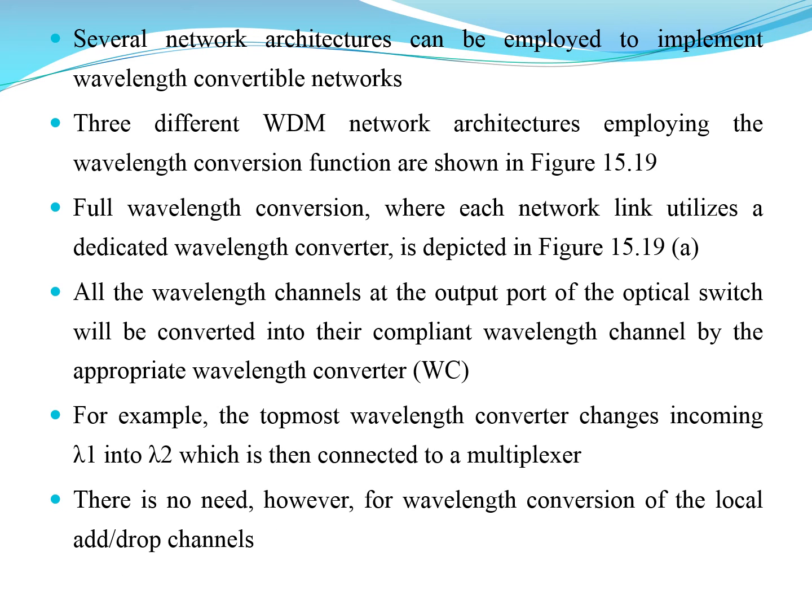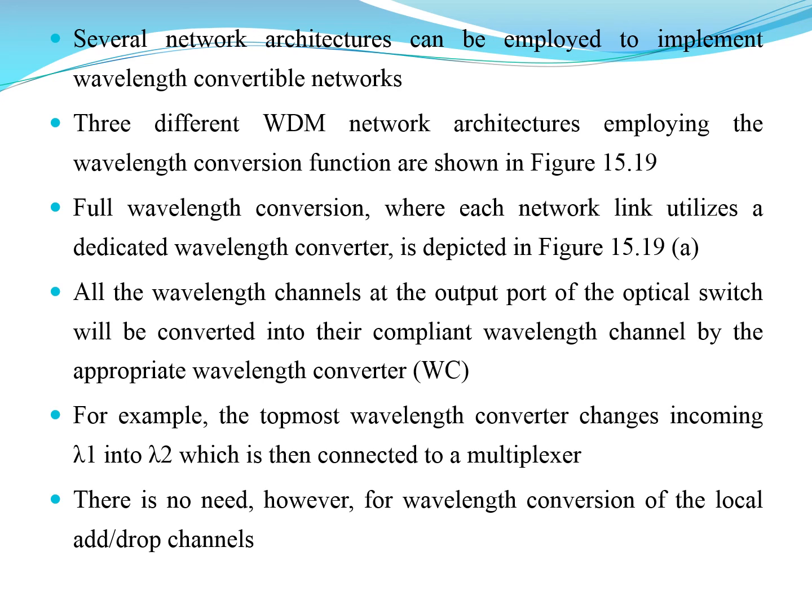And several network architectures can be employed in the implementation of wavelength convertible networks. We see that three different wavelength division multiplexing network architectures are used here. Full wavelength conversion, in this case, where each network link utilizes a dedicated wavelength converter. And in the other case, we have the wavelength channels at the output ports of the optical switches, which can be converted into their compliant wavelength by an appropriate wavelength converter, which is represented here as WC.